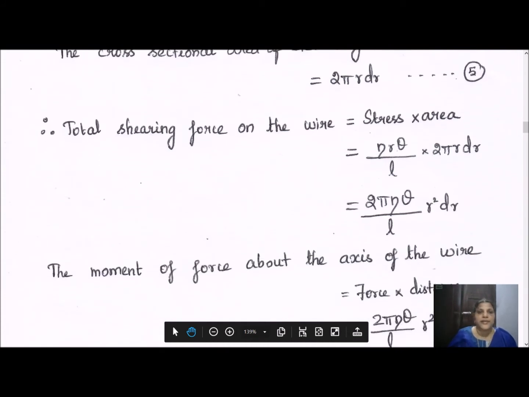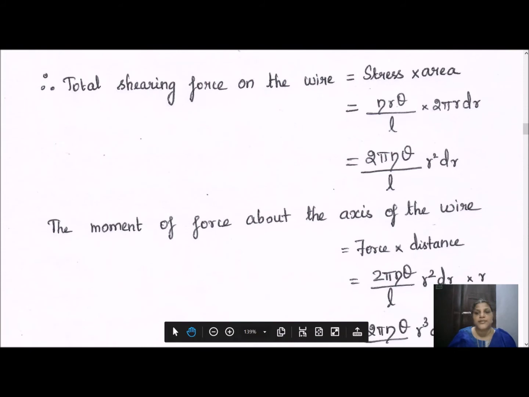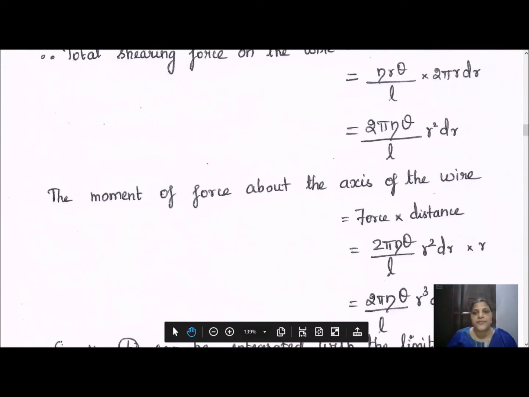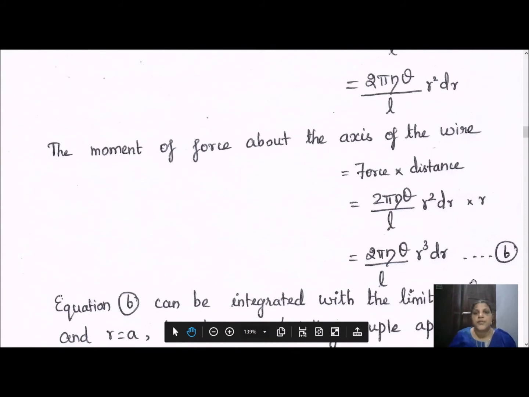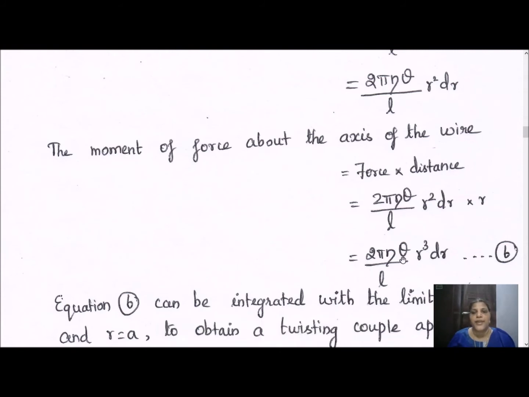So next, the fourth calculation is moment of force. So what is moment of force? It is force into distance or displacement. So what is the displacement? It is r, that is our radius of the coaxial cylinder. So 2 pi eta into theta divided by L, r square dr, into r. So we'll have 2 pi eta theta divided by L into r cube dr. So this is the moment of the force about the axis of the tube.